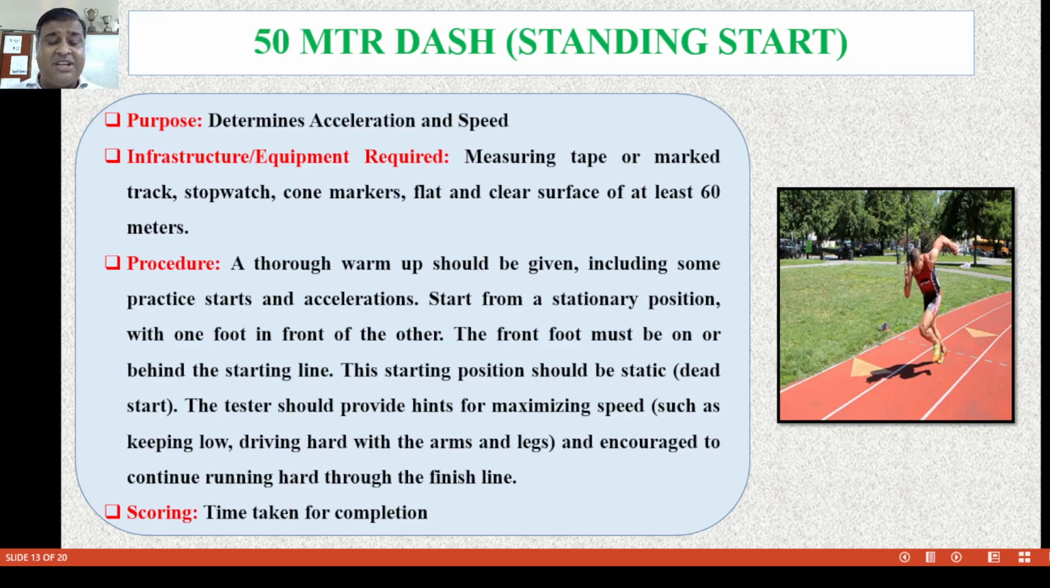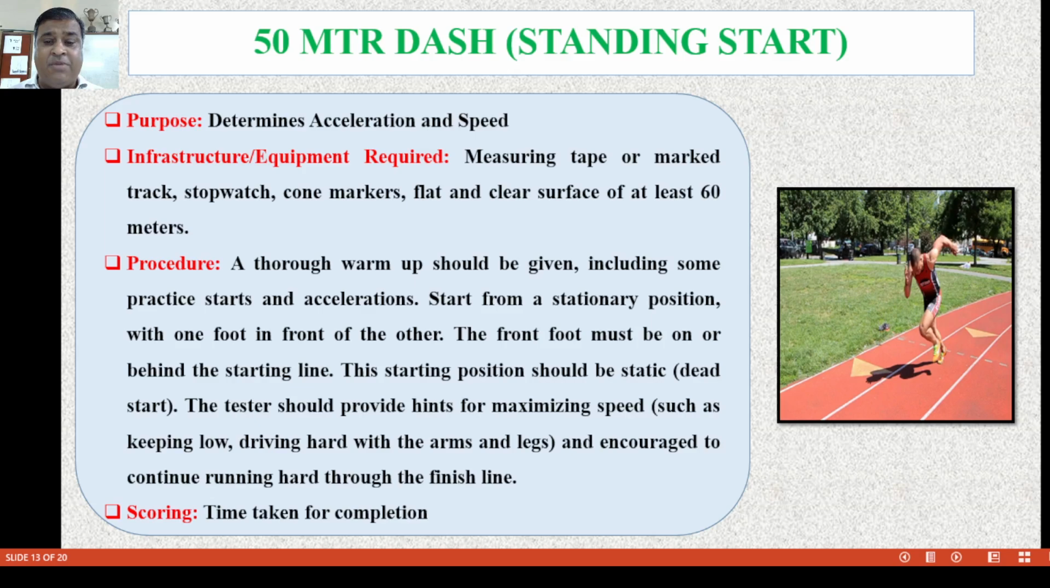What infrastructure and equipment are required? Measuring tapes, a stopwatch, marked track, cone markers, and a flat, clean surface of at least 60 meters. What is the process? A thorough warm-up should be given, including some practice starts and acceleration.